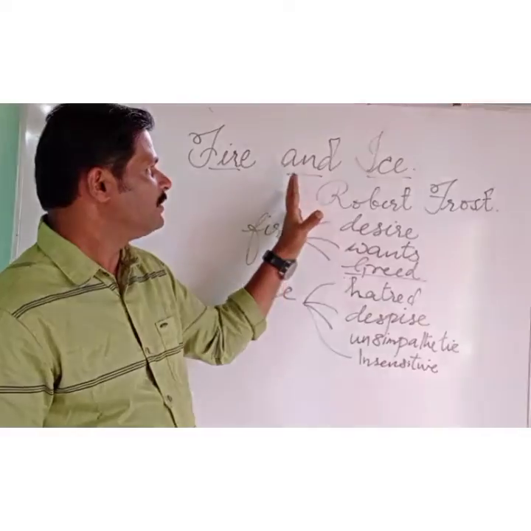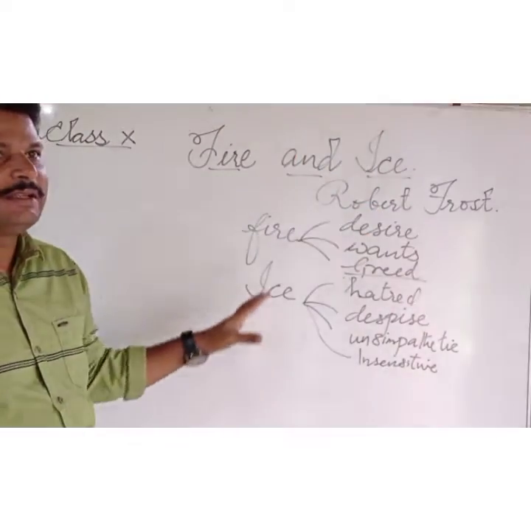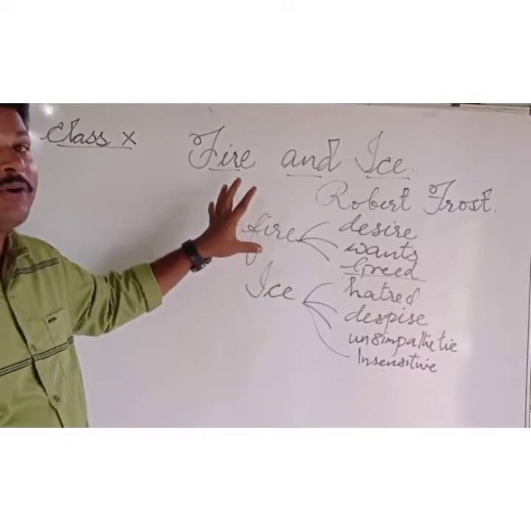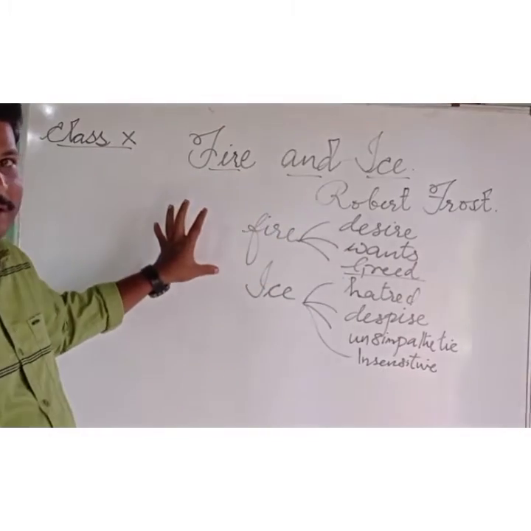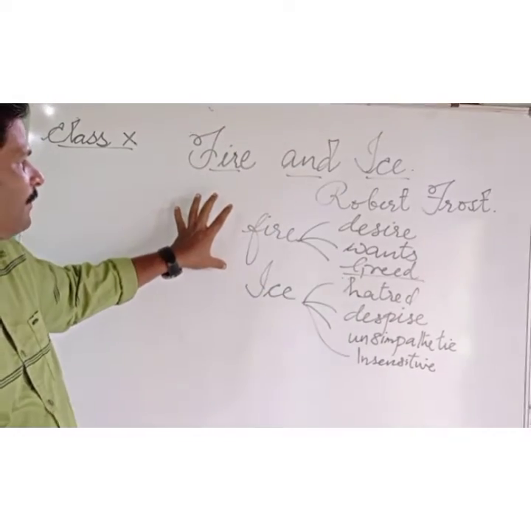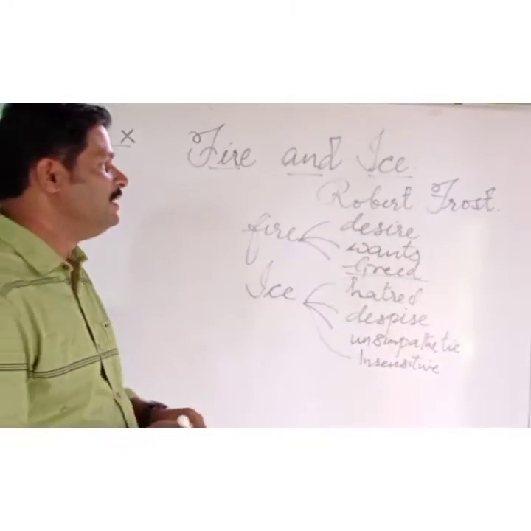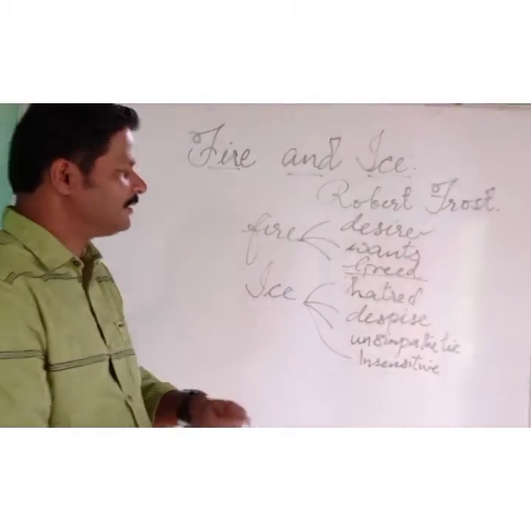So this is the literal meaning, but when we go deep into this fire and ice, let us see what the poet means by fire. So fire is symbolical. The symbolical meaning of fire here is desire. So fire stands for desire. The first point is desire. Then we can go to other aspects of desire.